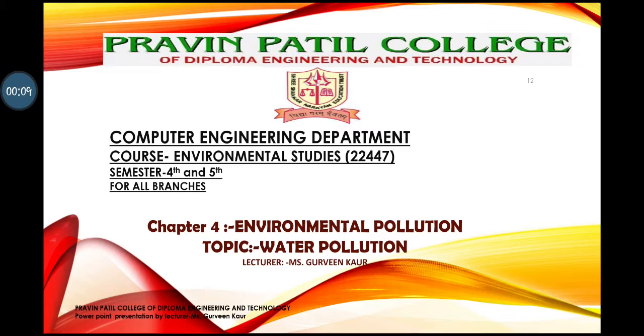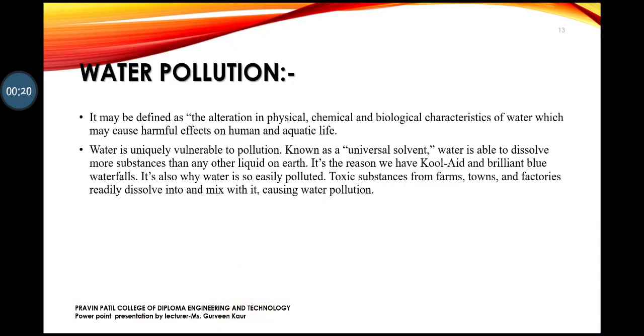So we are continuing with chapter number 4, and the topic which we are going to cover today is water pollution. Now we all know what basically water pollution is. It occurs when harmful substances like chemicals and microorganisms contaminate the streams, rivers, lakes, oceans, aquifers, or any other water bodies, which leads to degradation of the water quality. And when humans and animals consume this type of water, they have severe health effects.